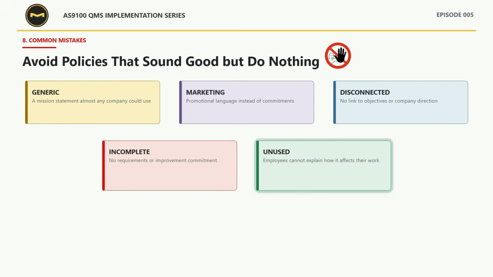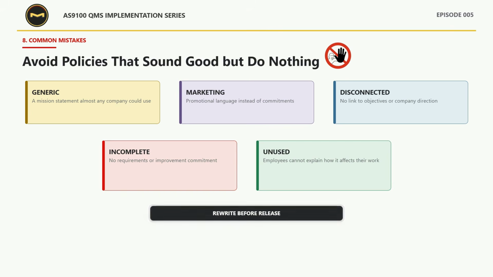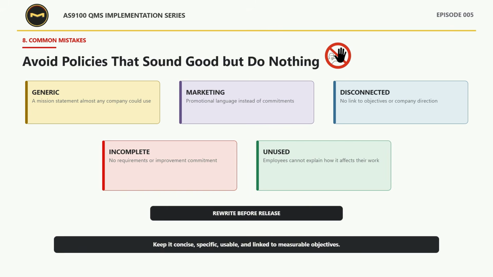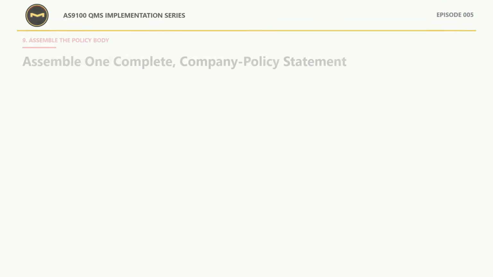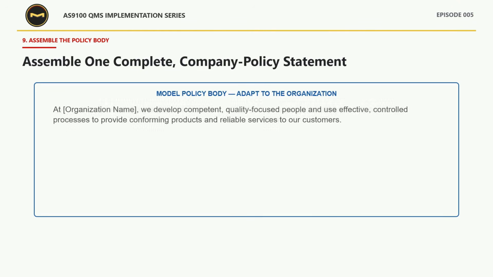If any of these weaknesses appear, rewrite the policy before release. Keep it concise, specific, usable, and linked to measurable objectives. Now we can bring the pieces together as one coherent policy statement. The finished policy is not a stack of separate ingredients.